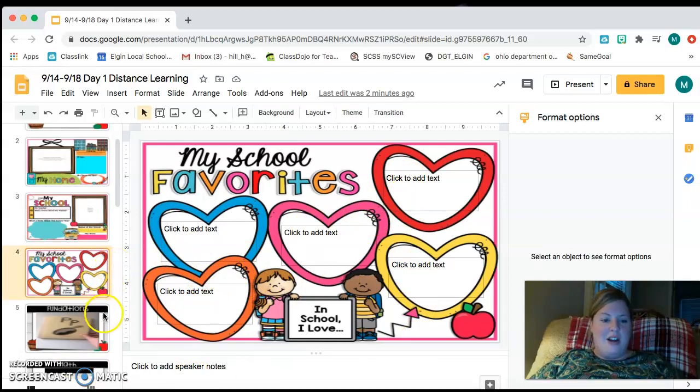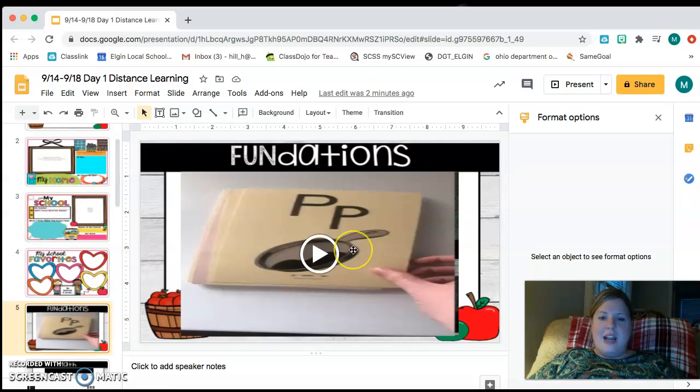I'm going to go down here and explain this. This right here is our foundations cards, okay? So you're going to click right here on this play button and you're going to watch me go through our foundations cards, okay? I ask that after I do it, so if I say pee, pan, pa, you are then going to repeat after me, okay? So practice that at home because this is what we're doing at school, so practice it at home as well.